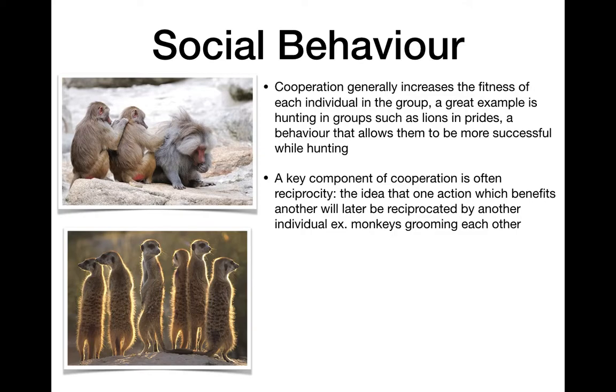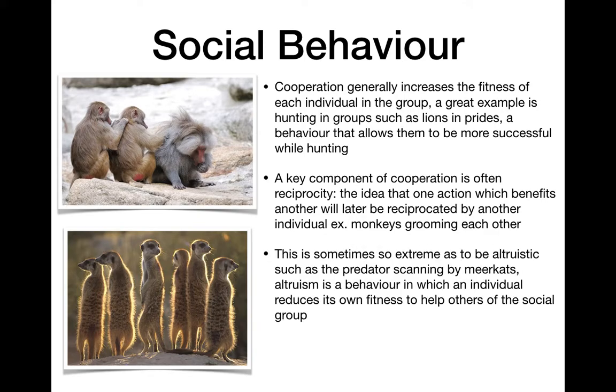And there's been studies of things like vampire bats, where bats would help share food with individuals who can't leave to go hunt. But the bats who have shared in the past were more likely to be shared with when they couldn't go and hunt. So organisms do keep track of who is sharing with them and who is doing the reciprocal behaviors.